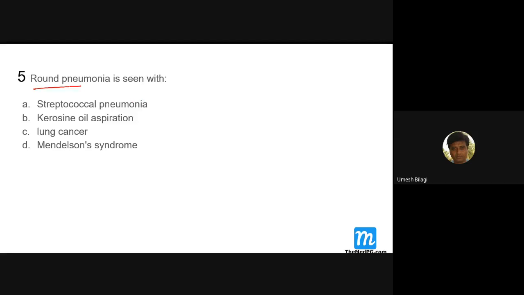Round pneumonia, your favorite question, Roshan. Where do you get round pneumonia? If you get round pneumonia, it is actually nothing but lobar type. It is part of streptococcal pneumonia only. And what is kerosene oil aspiration? You will get lipid pneumonia.